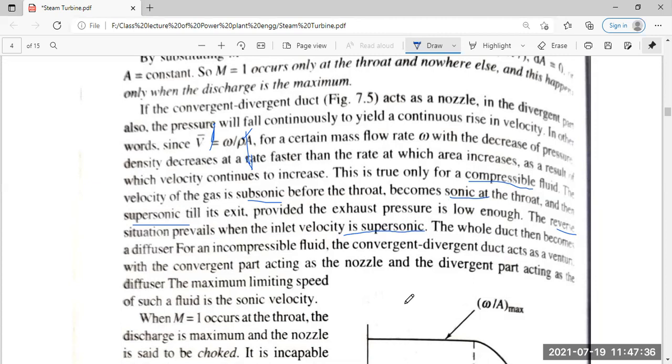The fluid comes in at a certain pressure and temperature, and as the area goes on increasing, the exhaust pressure is low enough. The convergent part acts as the nozzle and the divergent part acts as a diffuser. The limiting velocity of such a fluid is the sonic velocity.